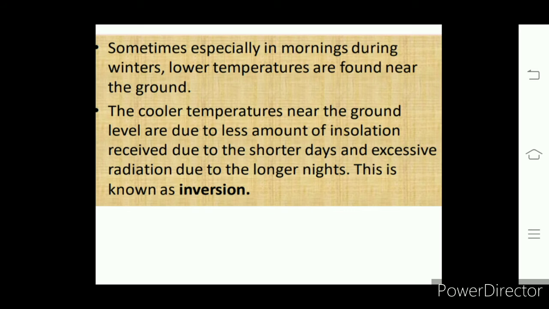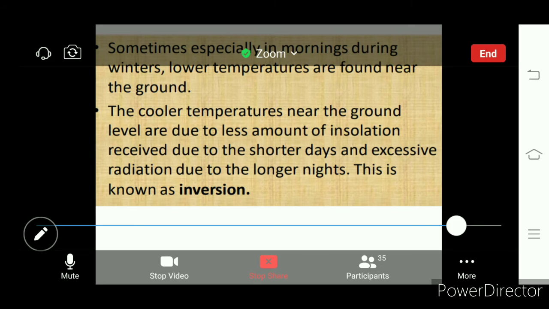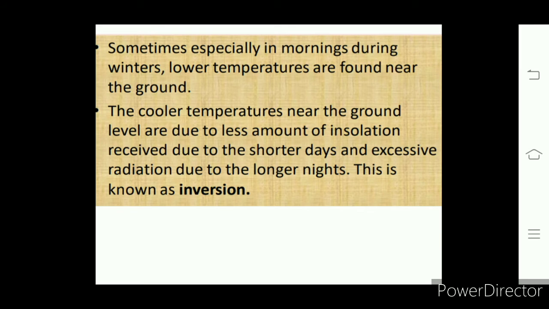Sometimes, that is in the winter season, you will find low temperatures near the surface of the earth. The cooler temperatures near the ground level in winter are due to the lesser amount of insolation.